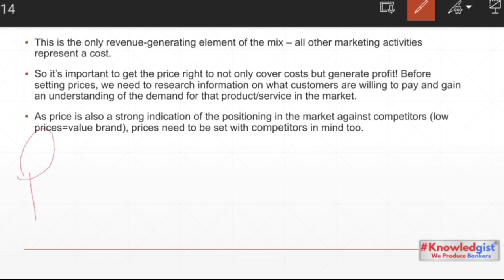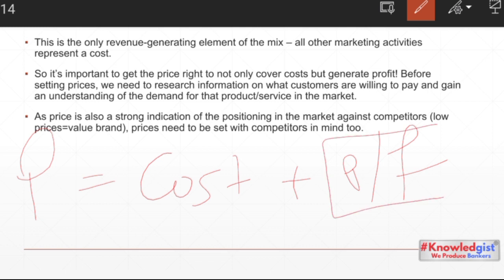And that price contains two elements. One is your cost, second is your profit. A marketer or a producer is only able to recover its profits when it has already recovered its cost. If the cost element is not recovered completely, then there is no use in expecting to recover its profits. So first of all they have to recover their cost, and thereafter only will they be able to recover their profits.